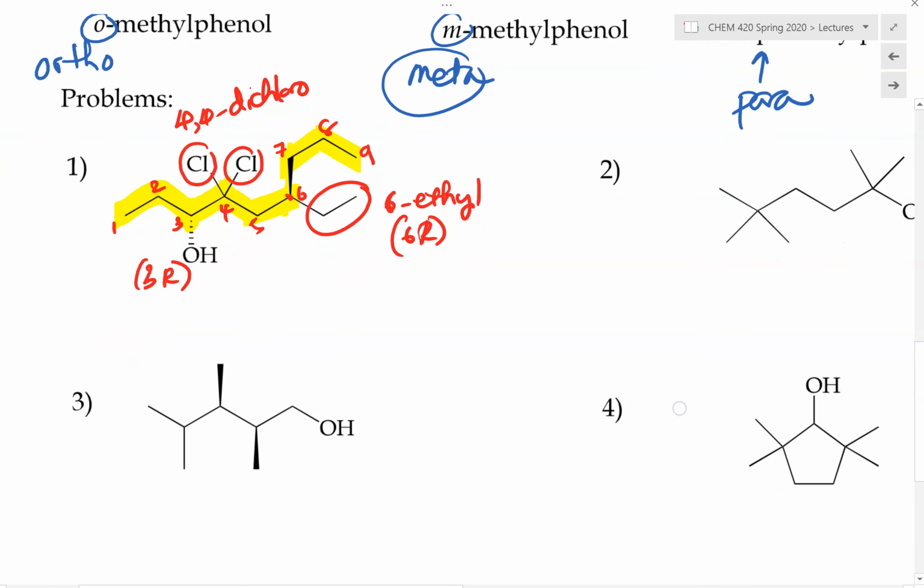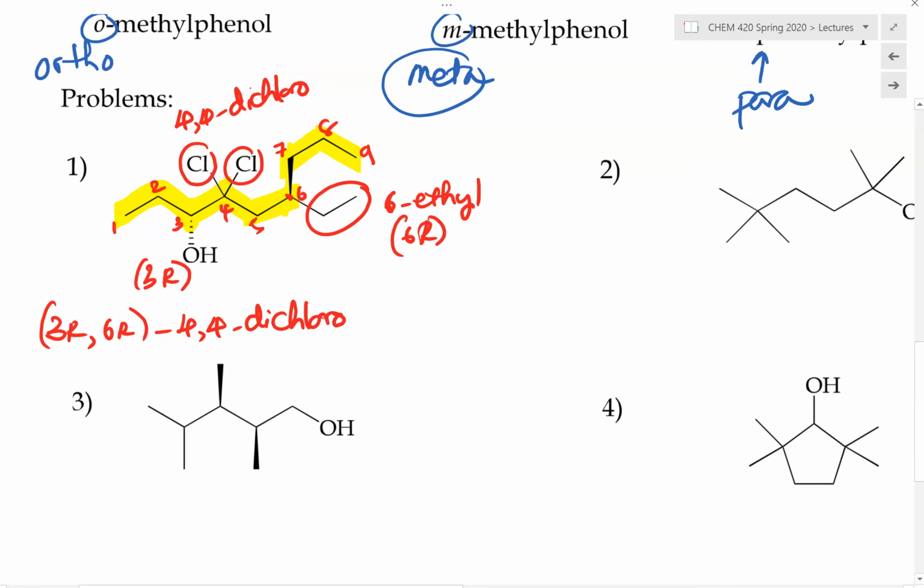And now putting all of this together, the name of this molecule would be as follows. 3R, so the stereochemistry goes first, and 6R. In this example, we have to include the 3 and the 6 because this molecule has 2 chiral centers. So it's important that we designate which one is R and which one is S, by using their numbers. In this case, they are both R, so we have to use 3R and 6R. Followed by 4,4-dichloro.